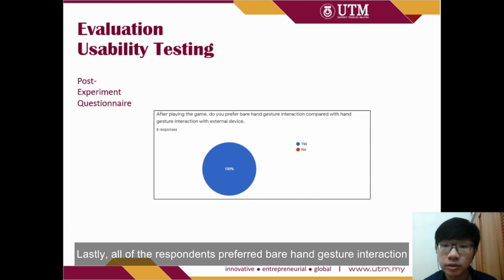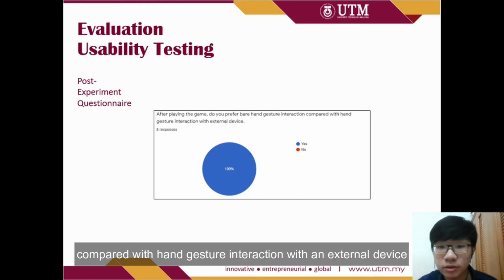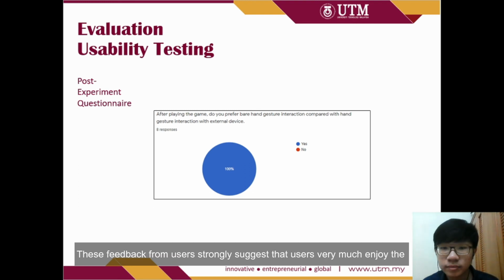Lastly, all of the respondents prefer bare hand gesture interaction compared with hand gesture interaction with an external device. This feedback from the users strongly suggests that users very much enjoy the immersive experience through AR hand gesture interaction while playing the Chinese chess game.